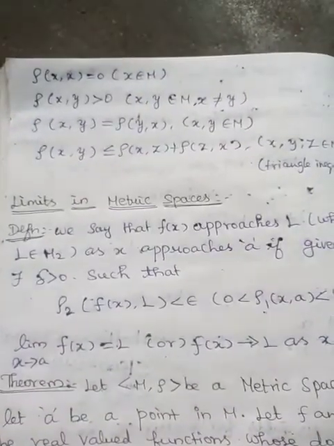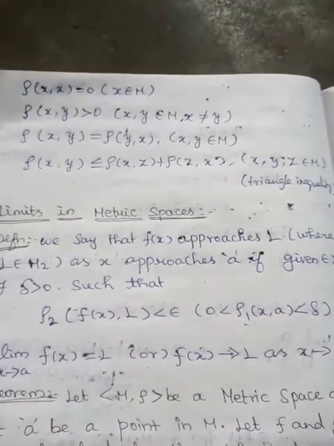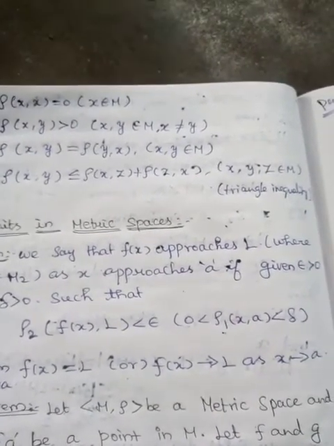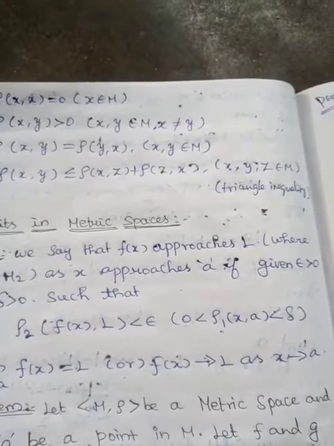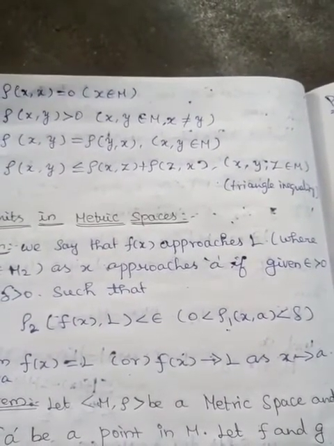Third, rho of x comma y equals rho of y comma x, x comma y belongs to M. Fourth, rho of x comma y is less than or equal to rho of x comma z plus rho of z comma y, x comma y comma z belongs to M. This is the triangular inequality, that means triangle inequality.